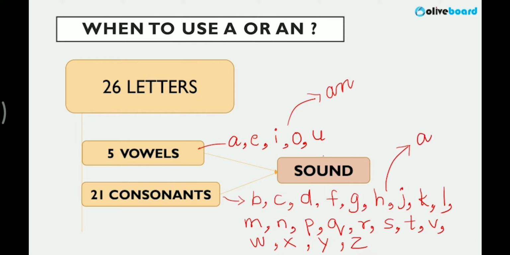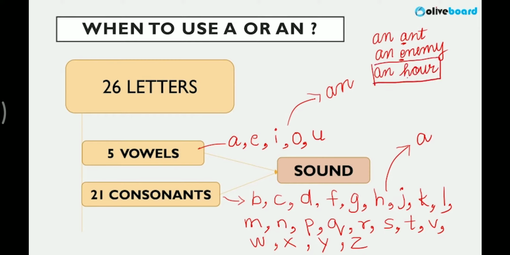Okay, let me give you a few examples to make it very, very clear. So vowel sound words, for example, I will say an ant, obviously starting with vowel sound. An enemy, right? Don't look at the alphabet here. Look at the sound here. Based on sound, we will say an hour. Very important example. It is starting with a consonant alphabet, but the sound is of a vowel. Hour, we say an hour. Always concentrate on the sound of the alphabet,